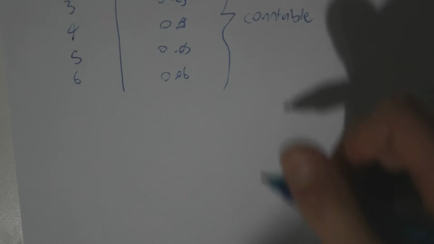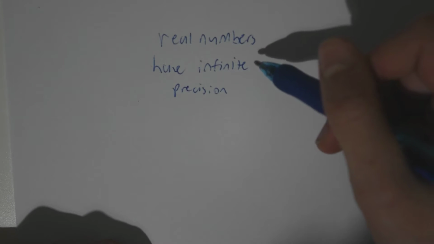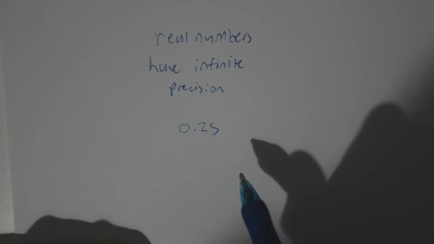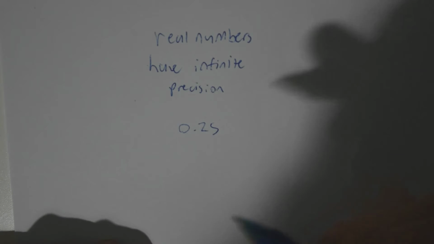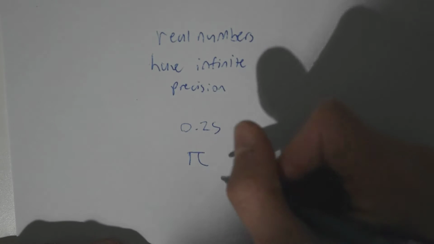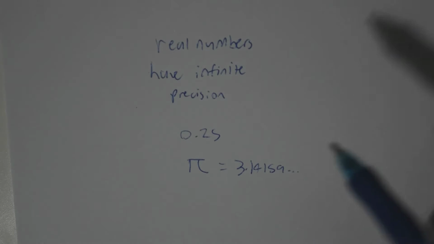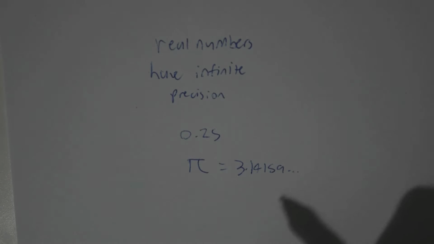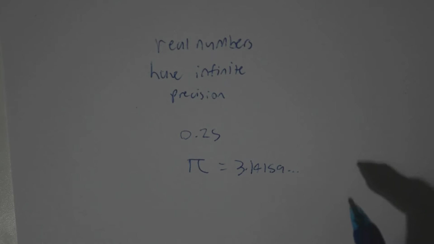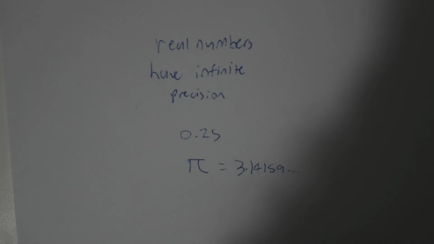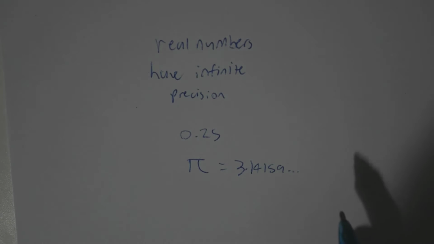However, here's the big idea. Real numbers have infinite precision. Now, of course, not all of them do. 0.25 is a real number, but it only needs 2 decimal places of precision to be represented with perfect accuracy. However, pi is also a real number, and it goes on literally forever. So, it is also a real number, but this is an example of one that does have infinite precision. Once you get to the last digit that humans are aware of, there is a repeatable way to calculate what comes next. It requires quite a lot of computing power, and no human brain would ever be able to catch up with how much computers have discovered of pi, but there is a repeatable way to calculate it.